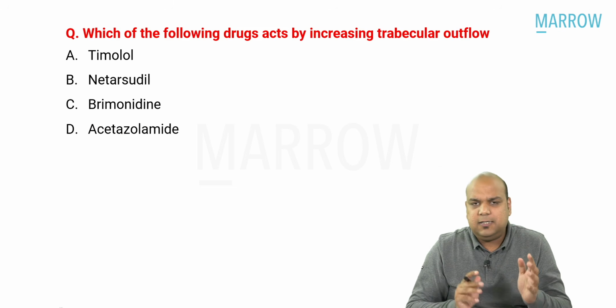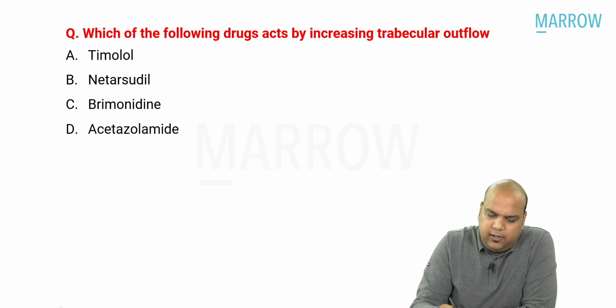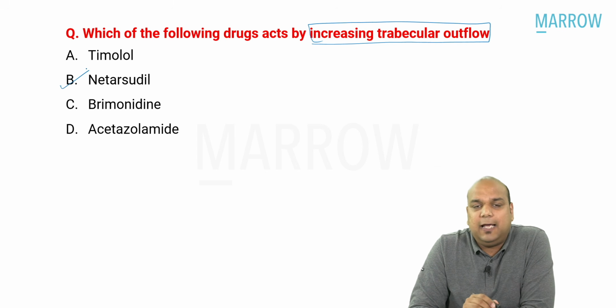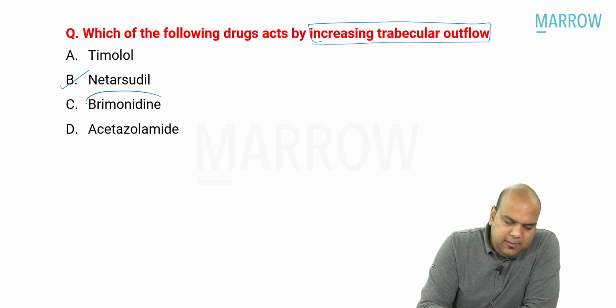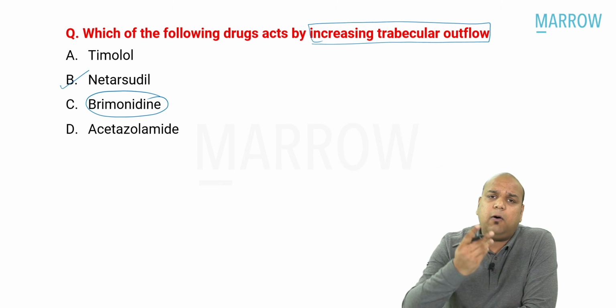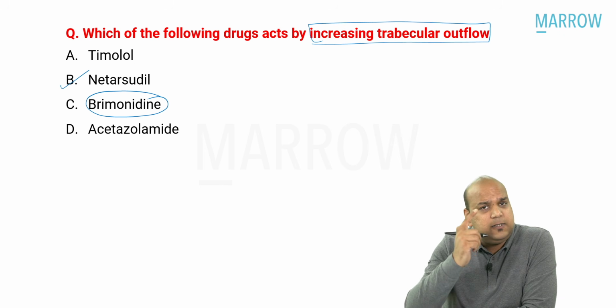So the next question is a simple pharmacology question on a new drug per se. Which of the following drugs act by increasing the trabecular outflow? Now, the answer should have been pretty clear. Netarsudil, it has been taught to you. But there were a lot of students who came back to me saying, sir, we marked brimonidine. Now, why did you mark brimonidine? Because, sir, it has been taught to us. No, it has not been taught to you. At least not by me.